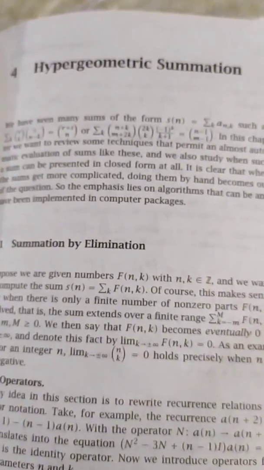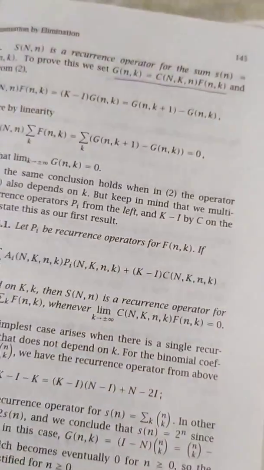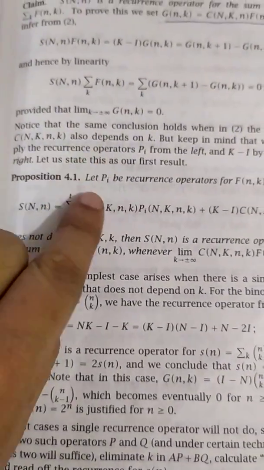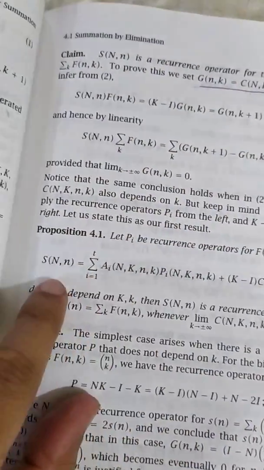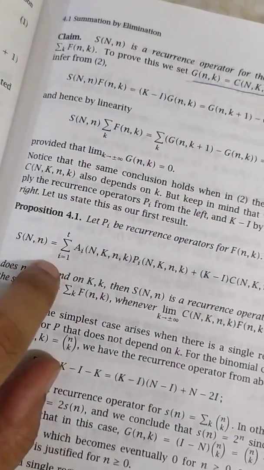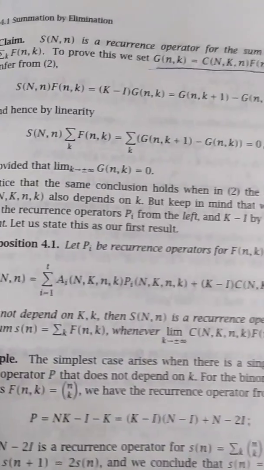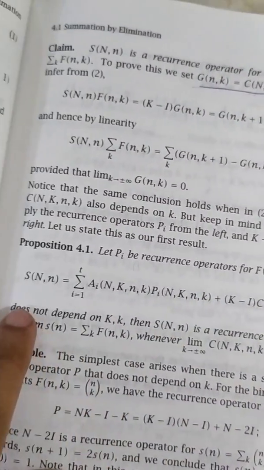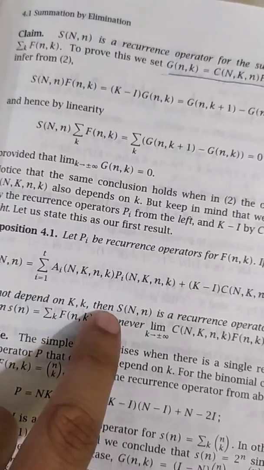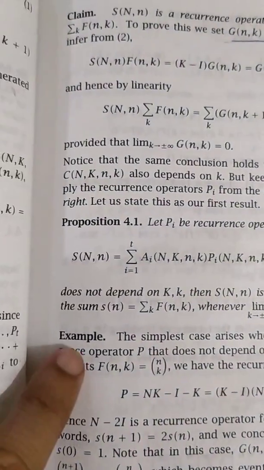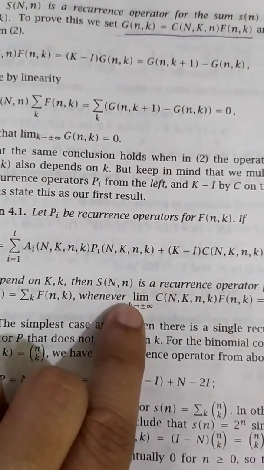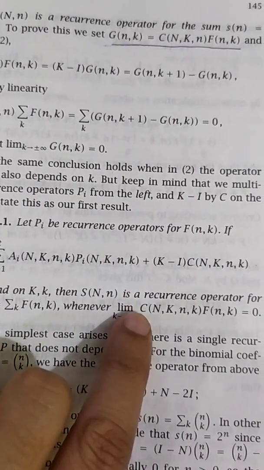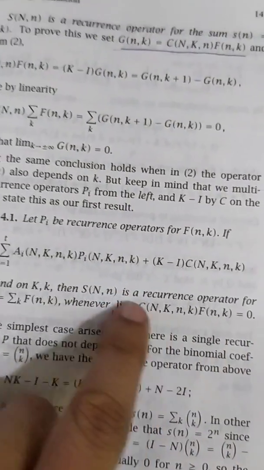So in the beginning of this chapter, hypergeometric summation, we have an actual theorem. This is the statement of the theorem. Let P_i be a recurrence operator for f(n,k), and if S_n equals the summation from i equals 1 to t of a_i P_i, and K minus I, C does not depend on capital K, small k, then S_n is a recurrence operator for the summation, whenever the limit as k goes to plus or minus infinity of C f is equal to 0. So this is the statement.